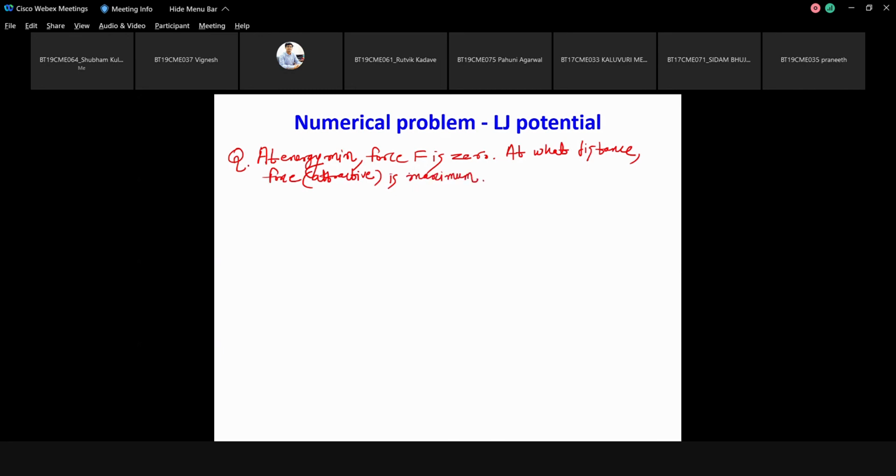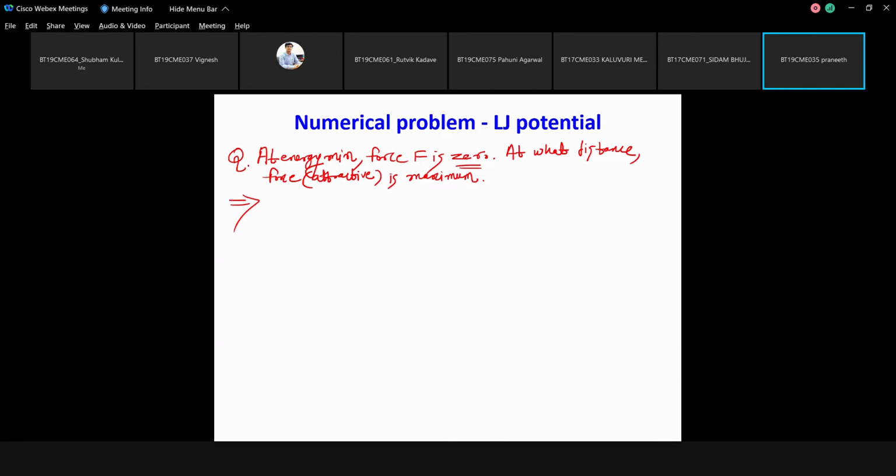Force is not maximum at your equilibrium. Force at equilibrium is 0. At what distance is it actually maximum? How will you find out? Double differentiation of VLJ. Yes.